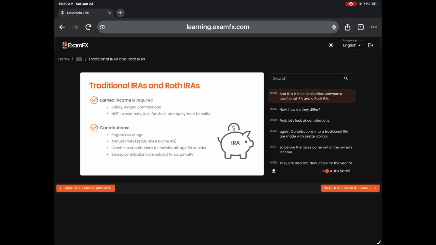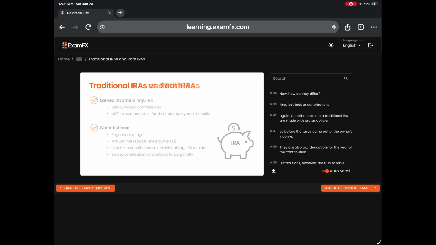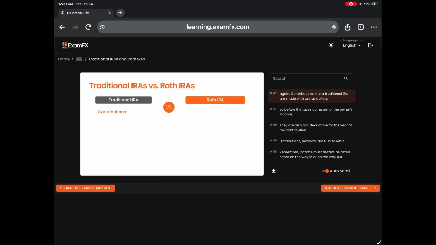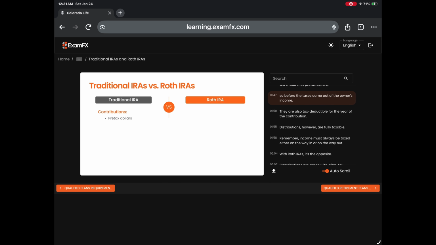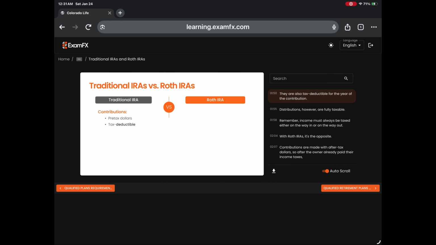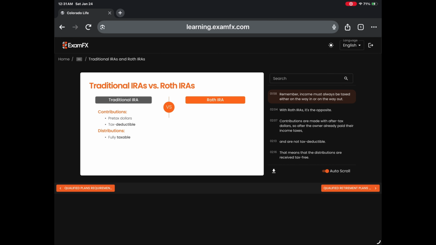And this is it for similarities between a traditional IRA and a Roth IRA. Now, how do they differ? First, let's look at contributions again. Contributions into a traditional IRA are made with pre-tax dollars, so before the taxes come out of the owner's income. They are also tax deductible for the year of the contribution. Distributions, however, are fully taxable. Remember, income must always be taxed, either on the way in or on the way out.